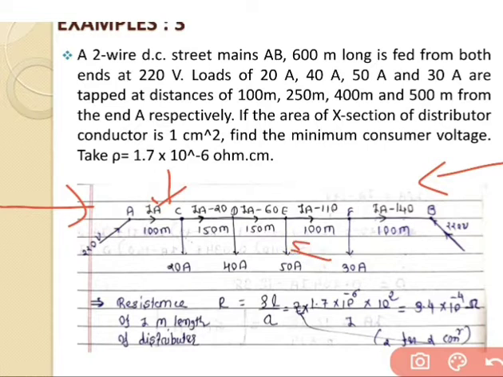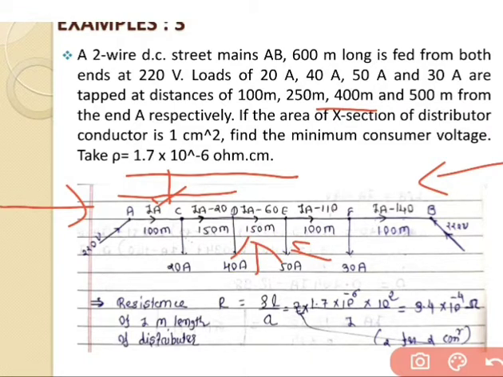For the 50 ampere load having a distance of 400 meter, which is given inside the problem, from A to E the distance is 400 meter. But the A to D distance we have already calculated, that is 250 meter. So the remaining distance for the DE section is equal to 150 meter.